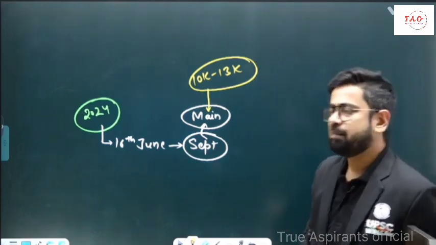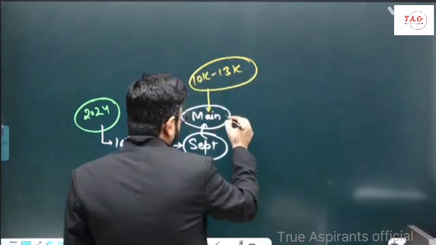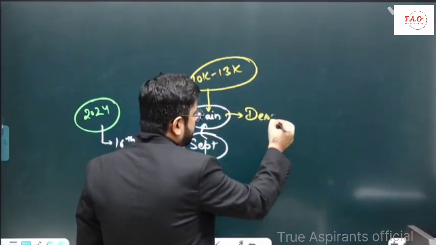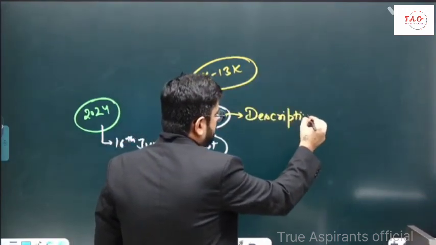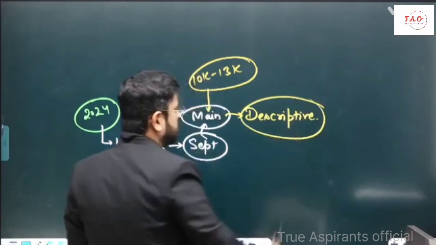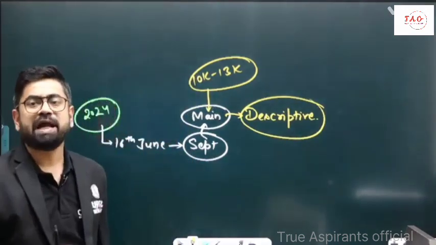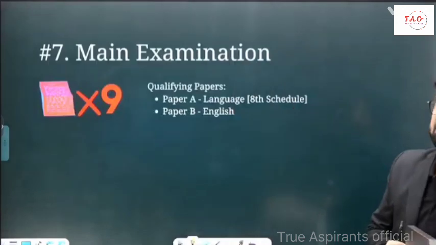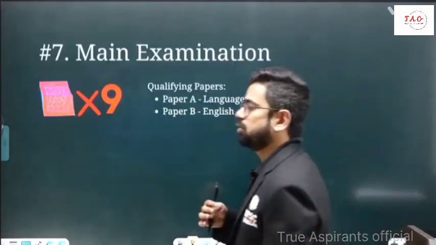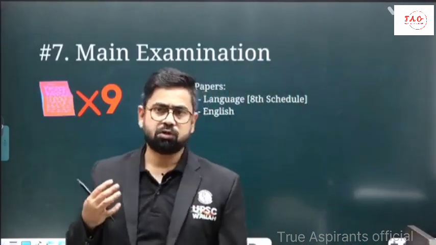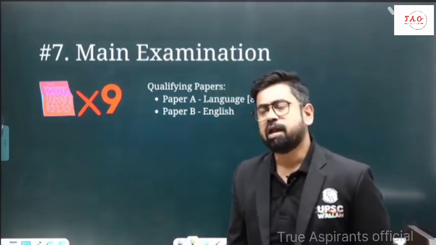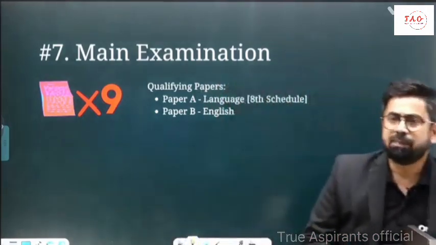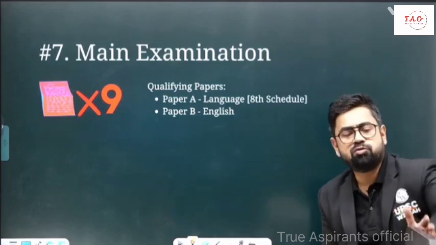Now the main examination is basically a descriptive exam. It is descriptive in nature, which means you have to write answers. Plus in the main examination there are a total of 9 papers. Again, come back to our original thought that you need to be the cream of the country. It cannot be an objective paper deciding whether you are ready for this job or not.